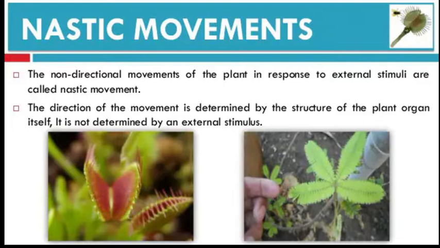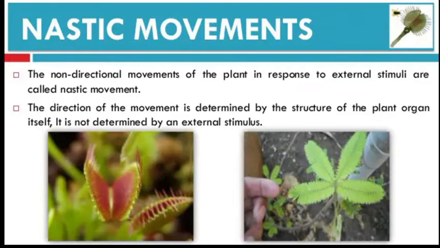But today we discuss our next part. That is nastic movement, or we also call it nasties. In this, the movement of a plant part in response to an external stimulus, in which the direction of response is not determined by the direction of the stimulus, is called nastic movement. Nastic movements of plants are also called nasties. The movements of plants are induced by stimuli such as heat, light, touch, etc.